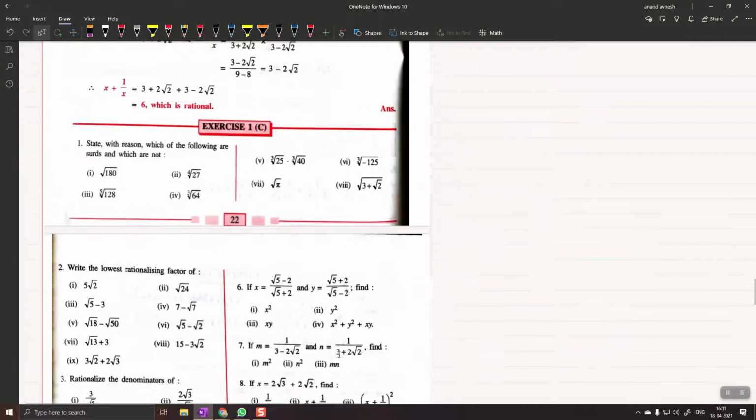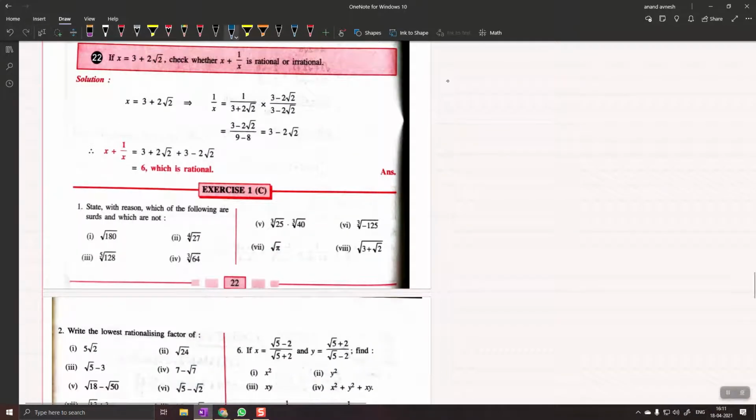So here we are going to check. Let's check with root 180. For checking root 180, I will simplify it, and I have taught you what is simplification, right? I have to express 180 as a product of 2 numbers, out of which one should be a perfect square, and I will try to get the greatest perfect square.